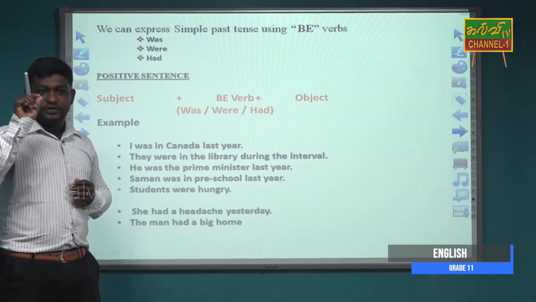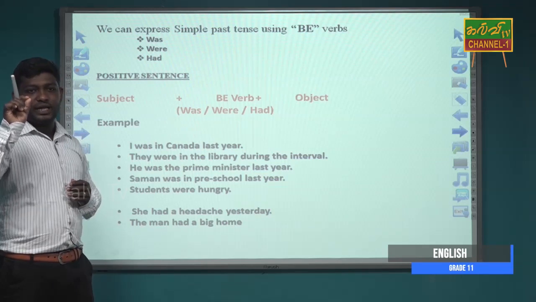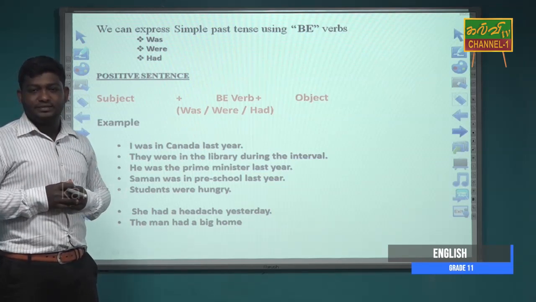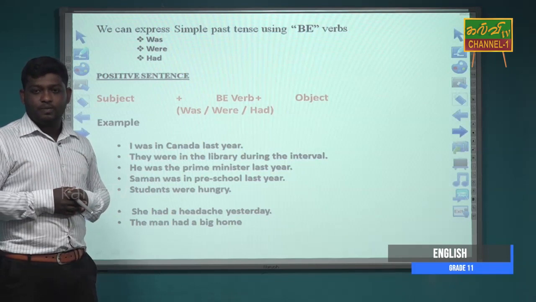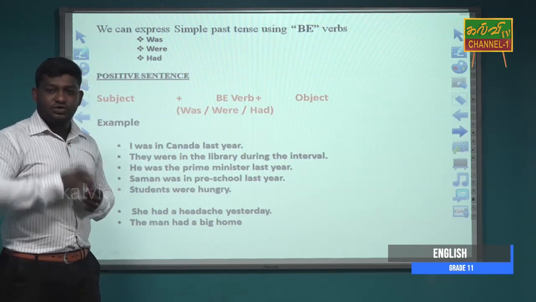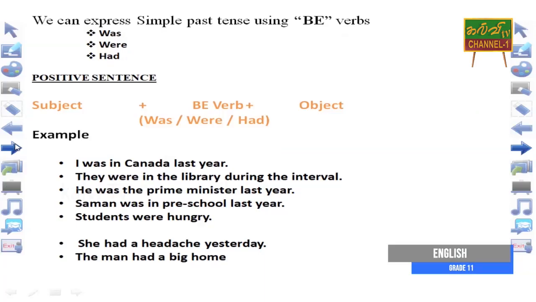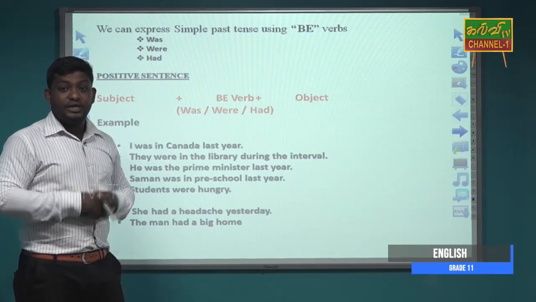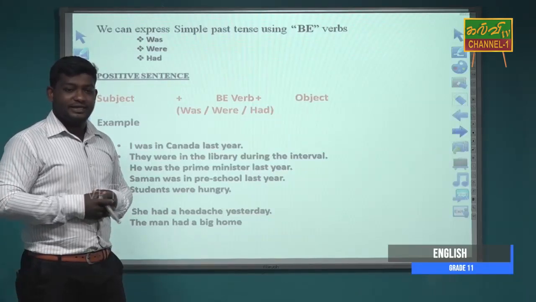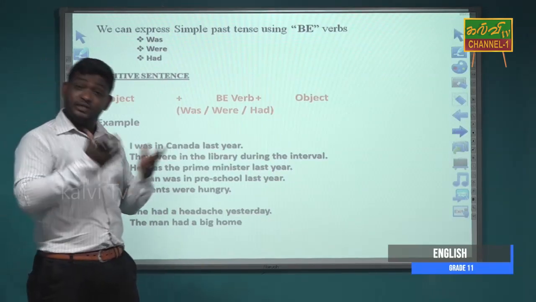Mostly, when you make sentences with the help of did, I mean a question sentence, the answer will be yes or no. I went to school, positive sentence. I did not go to school, negative sentence. Did I go to school? Question sentence. And the interrogative negative sentence, didn't I go to school?